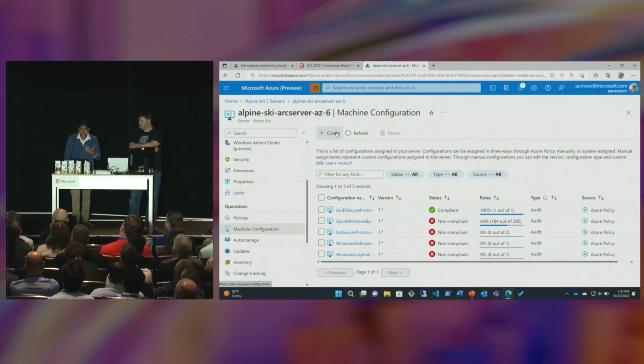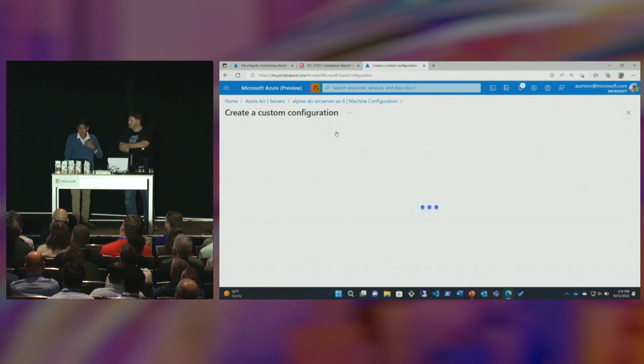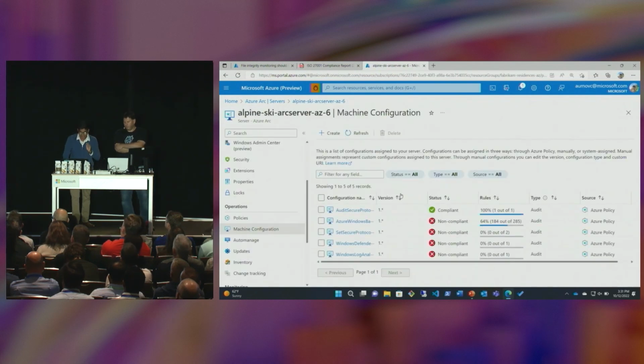Now, if we wanted, we could actually go ahead and double-click, and we could create our own custom configuration. So it's not just that we get this clarity and visibility into our compliance status in these guest OS level settings, but we could create a custom configuration using DSC and PowerShell. But we won't be doing that just yet.